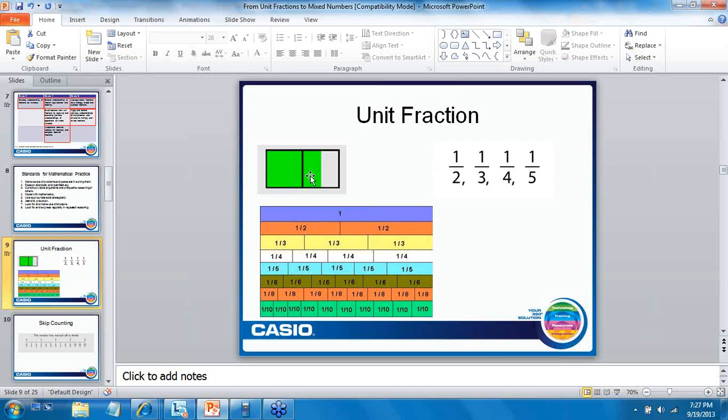So the point being is that we have to be very particular about the language that we use to ensure that students understand when we're building unit fractions that we're working off of the same whole or the same unit to represent it by.